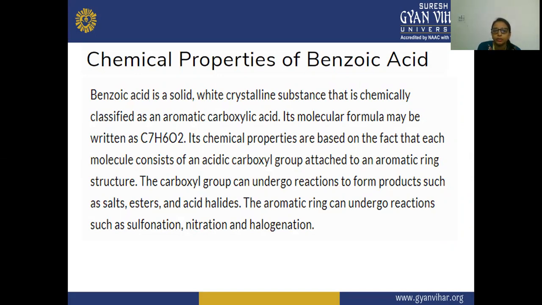It comes under this category because benzoic acid contains an aromatic ring, and a COOH group is bonded to the aromatic ring. That is why it is classified as an aromatic carboxylic acid.